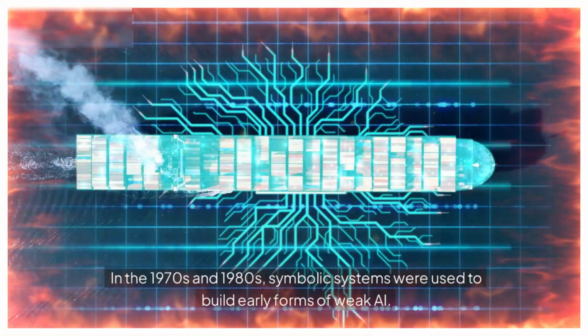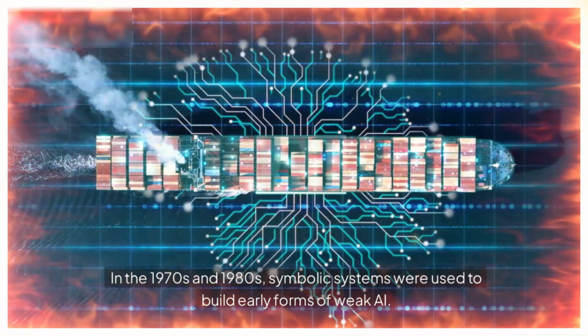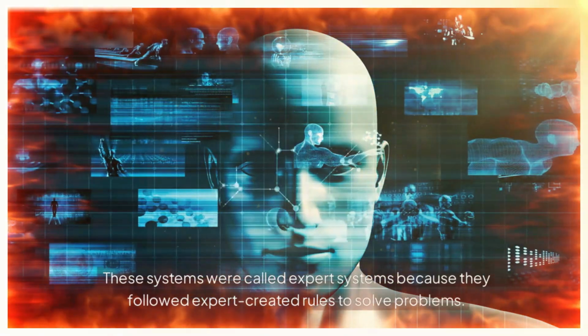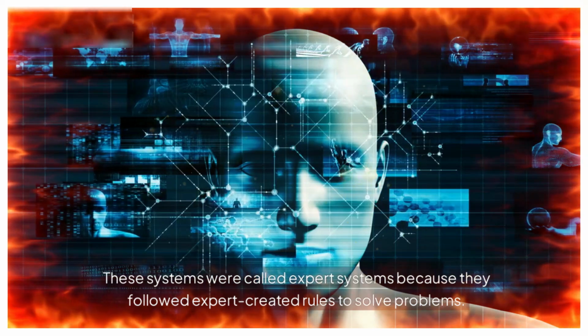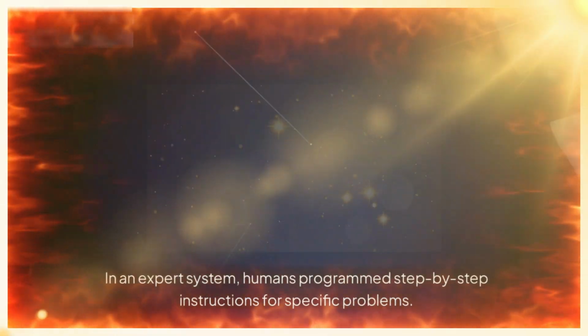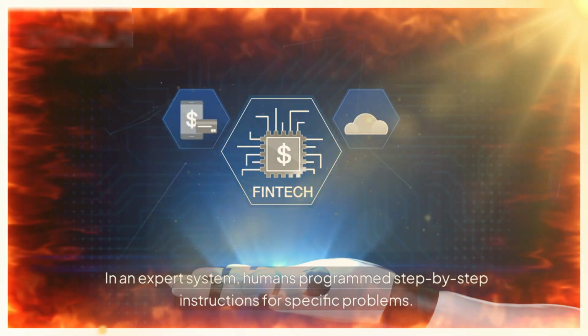In the 1970s and 1980s, symbolic systems were used to build early forms of weak AI. These systems were called expert systems because they followed expert-created rules to solve problems. In an expert system, humans programmed step-by-step instructions for specific problems.